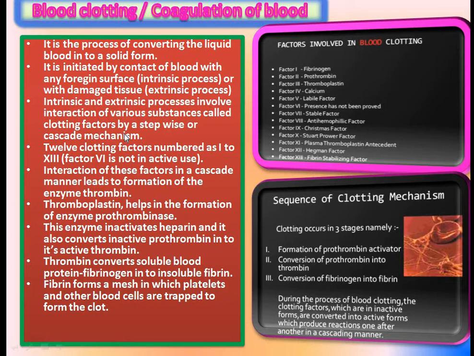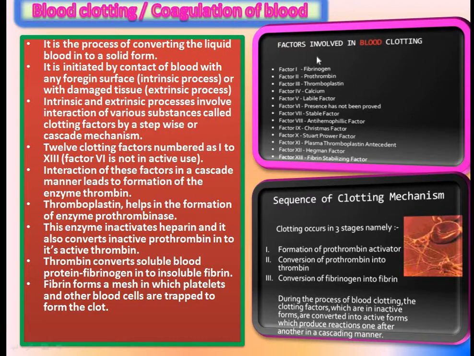This is called cascade. For example, each enzyme activates the next until the final product, the fibrin or clot, is reached. Until the final product, that means the fibrin clot, is formed.